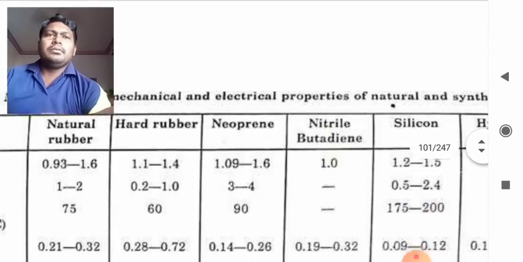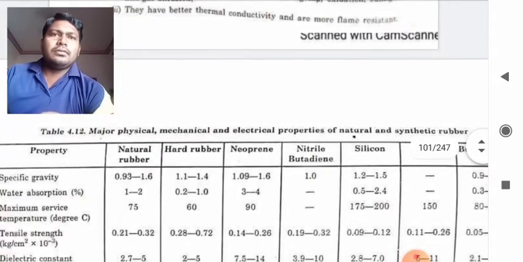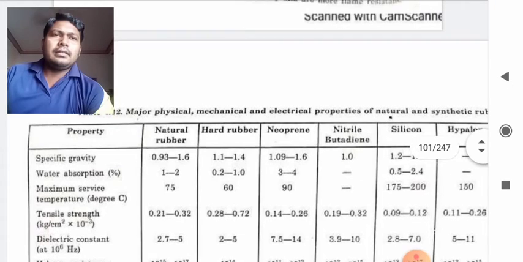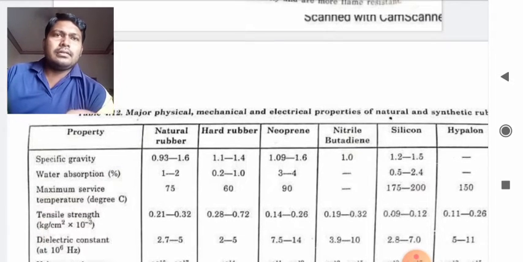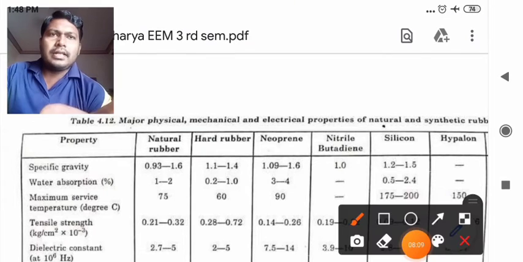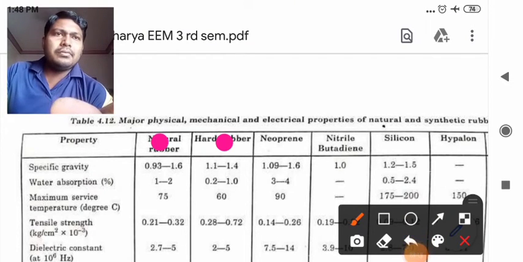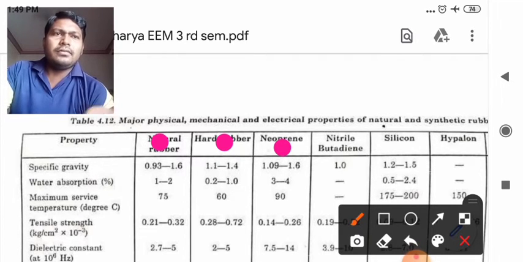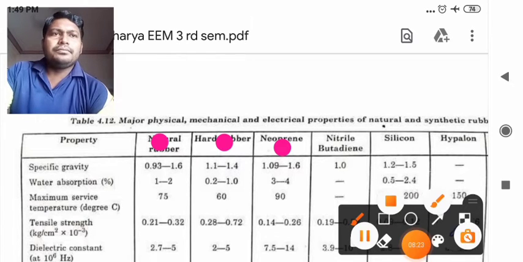So this is the table. You should remember some of them. Let me show you by this brush: natural rubber, hard rubber, and neoprene. At least three of them you should try to remember, and some of the specific points only.